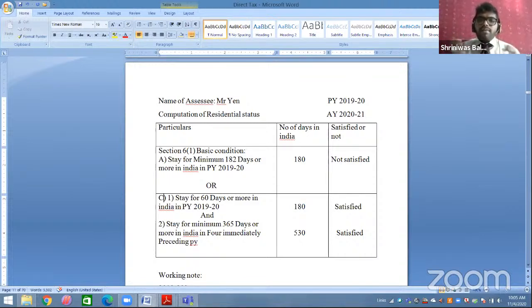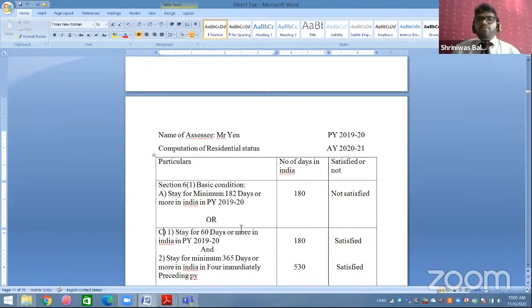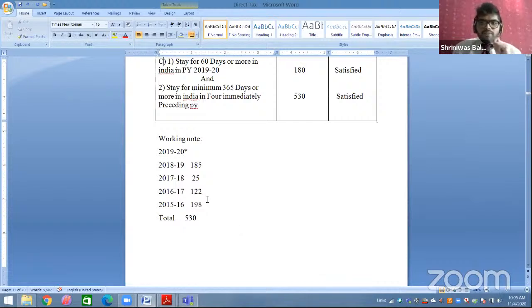Second point says minimum 365 days to be in India. So now, 365 days in India in the 4 immediately preceding previous years. So what I have done, I have written my previous year 1920, I have cancelled it, and I have gone 4 previous years back. That is 18-19, 17-18, 16-17, 15-16.